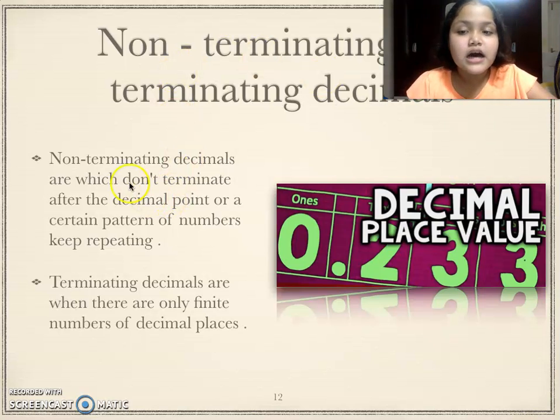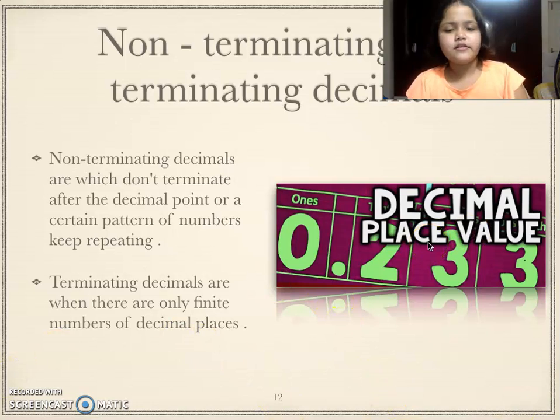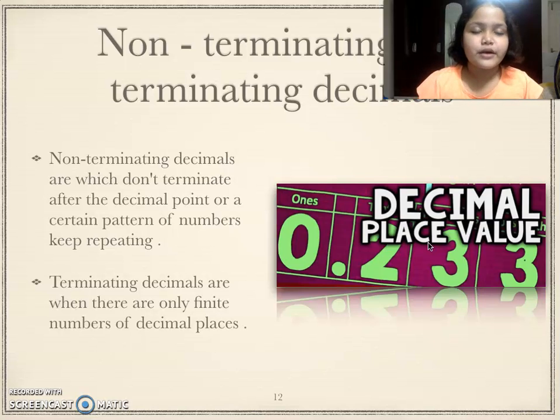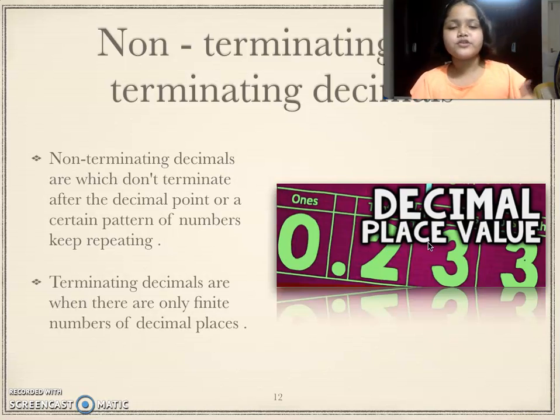Those are known as non-terminating decimals. Terminating decimals are when it only has a finite number of decimal places, for example 3.65, 9.889, which only have a fixed number of places.